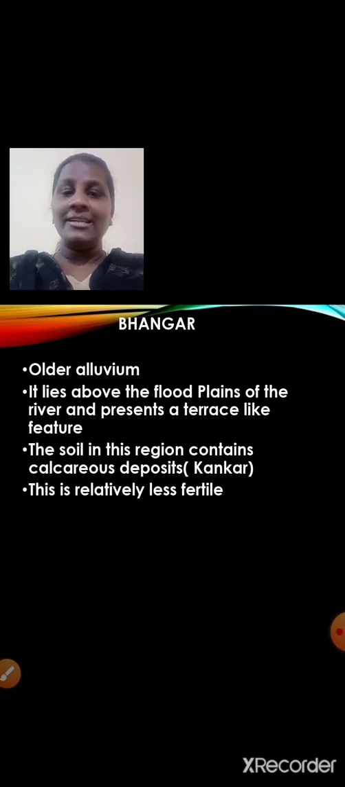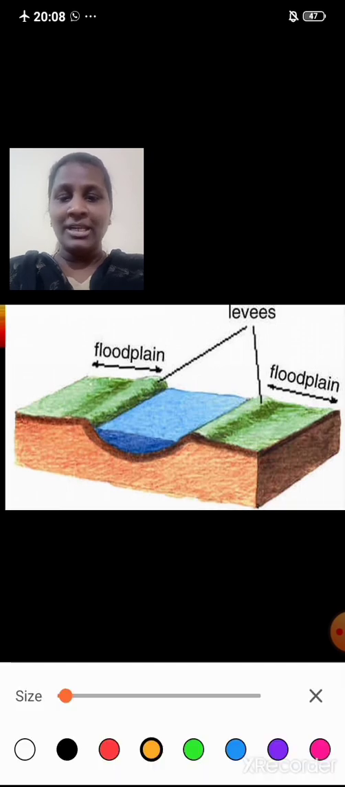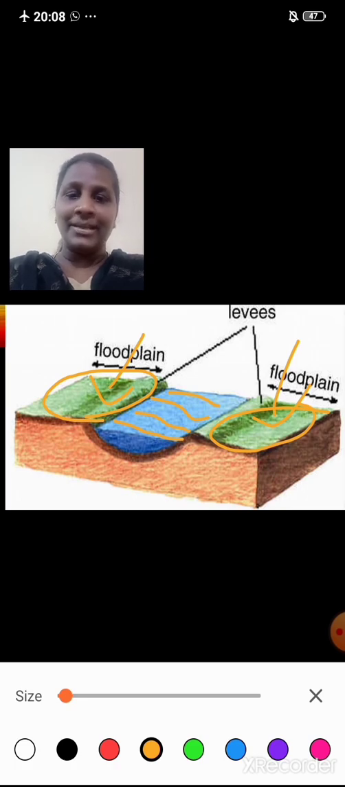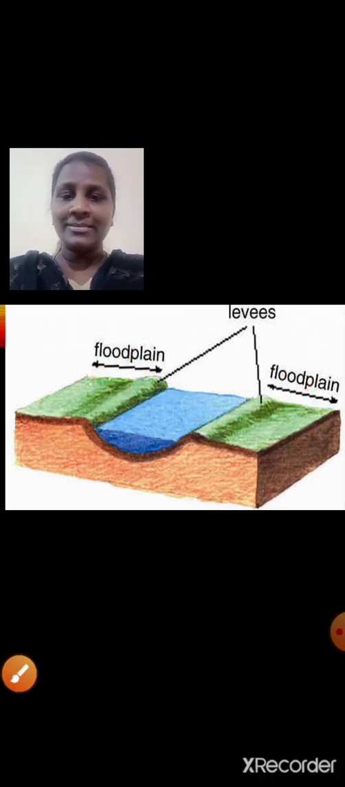First, you must understand what is floodplains. Floodplain is a flat or nearly flat land which is adjacent to a river that experiences occasional flooding. Have a look over here, students. You will understand. Here this area is said to be floodplain. This flat land is adjacent to the river, and this area experiences occasional flooding. I hope it is clear, students.